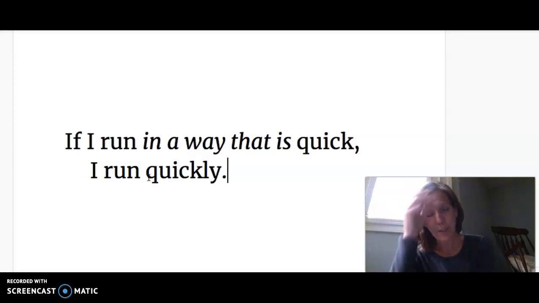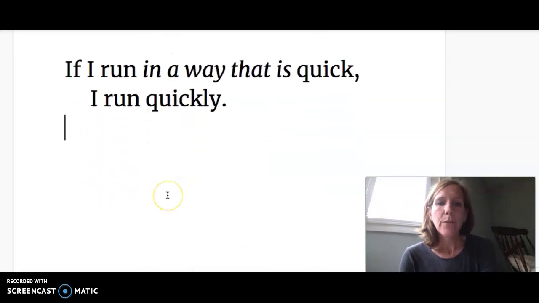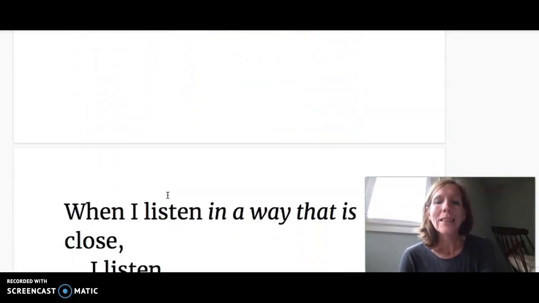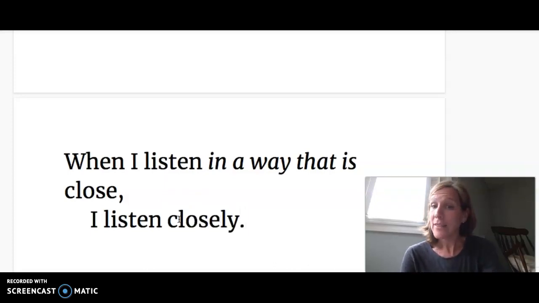That one has two suffixes, doesn't it? Okay, here we go. Ready? Let's try another one. If I listen in a way that is close, I listen closely. I wonder if some of you thought carefully. Would carefully work there too? I sure would.